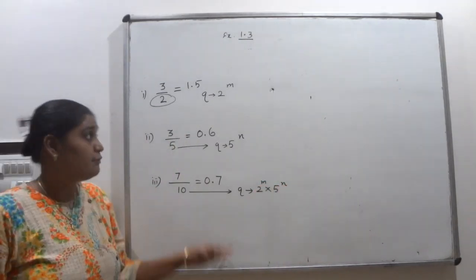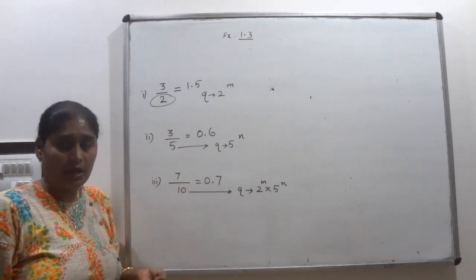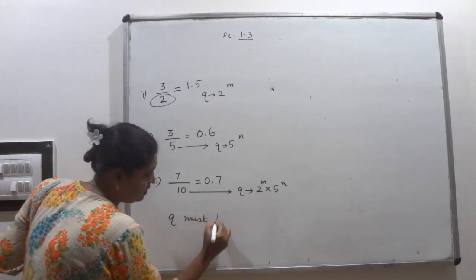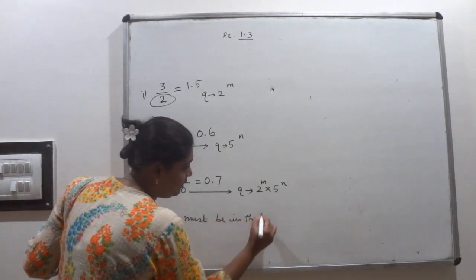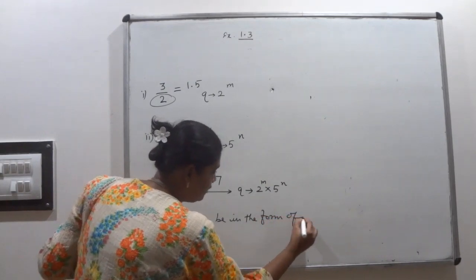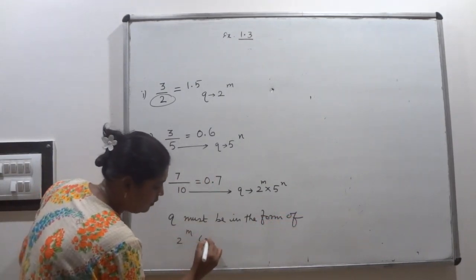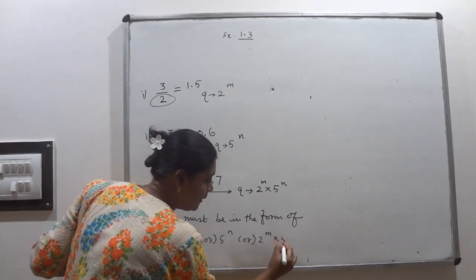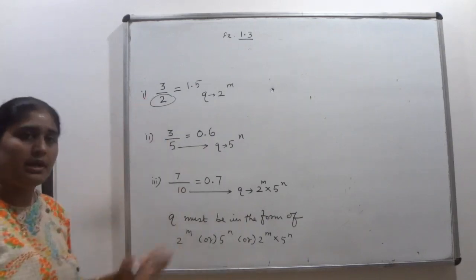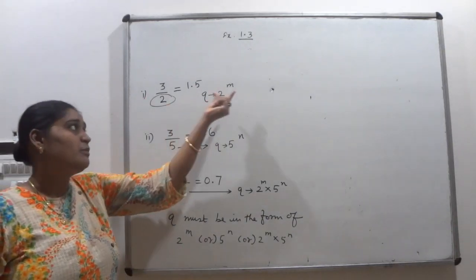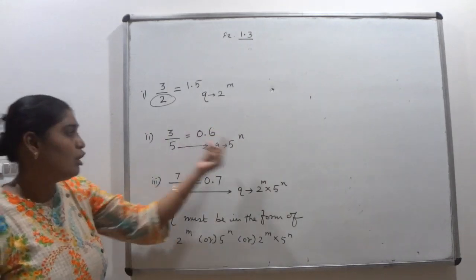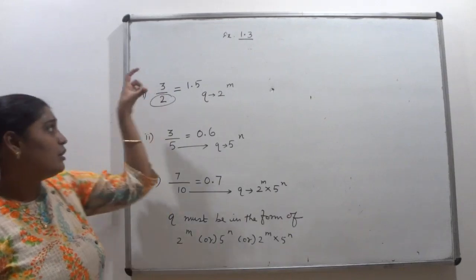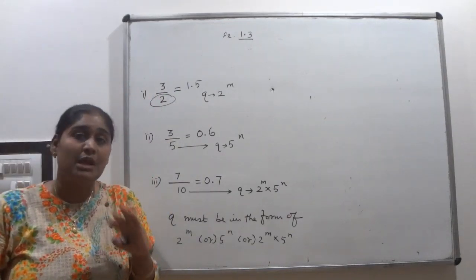Yes. So from these examples we can conclude that q must be in the form of 2 power m or 5 power n, or we can tell that 2 power m into 5 power n. Like that, any example you take and verify that the denominator must be in the form of 2 power m or 5 power n or 2 power m into 5 power n. Then only the particular number will give you the terminating decimal expansion.